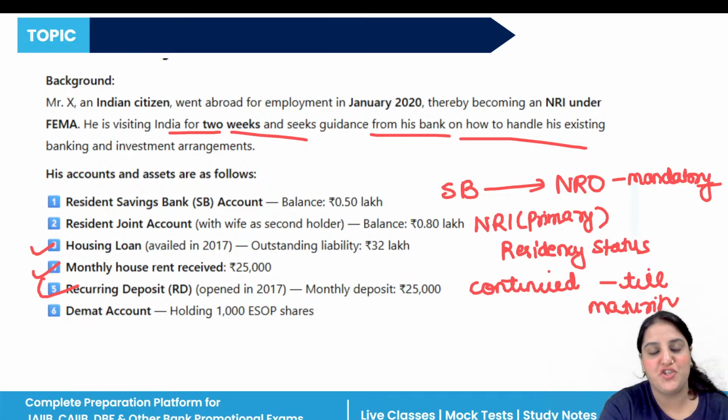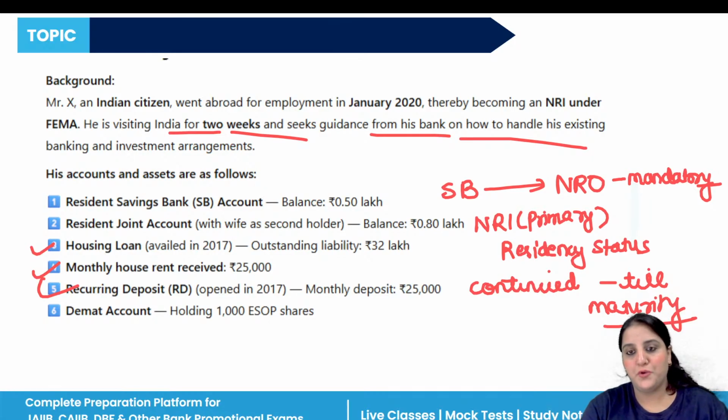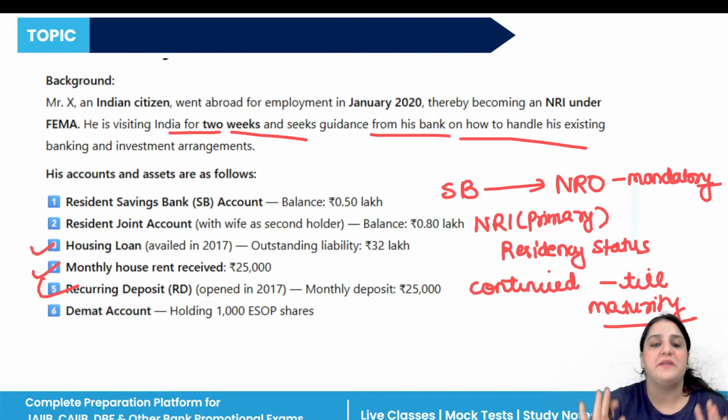But upon maturity, these proceeds must go to the NRO account or can be renewed under the NRO status. So what will be the action here? Redesignate the RD as an NRO RD. Future RD payments must come from the NRO account or through inward remittance.